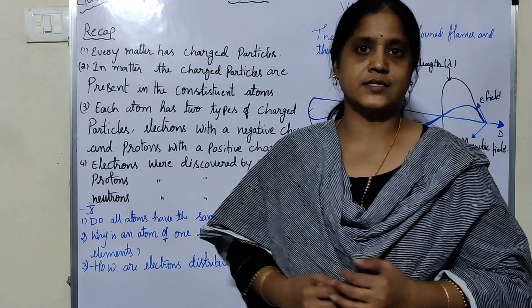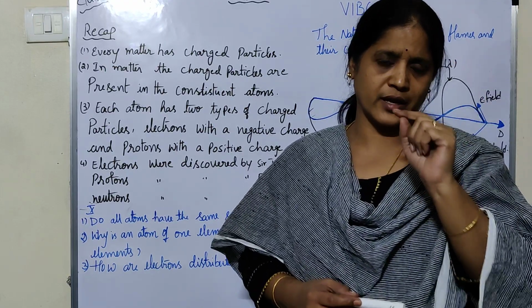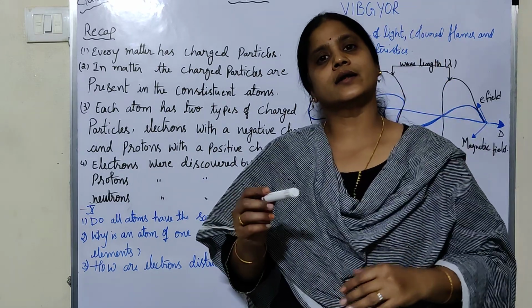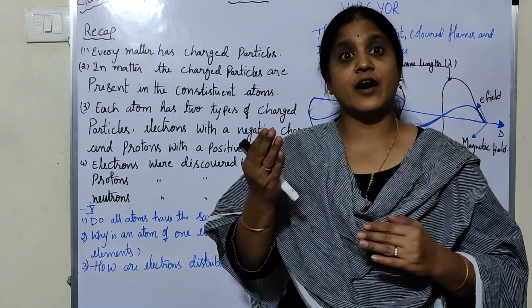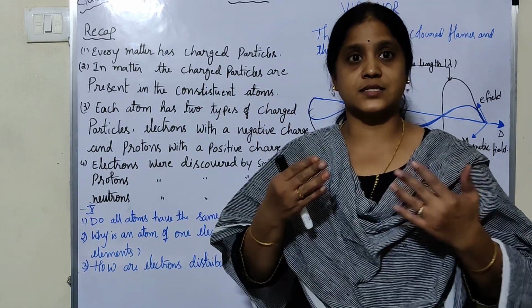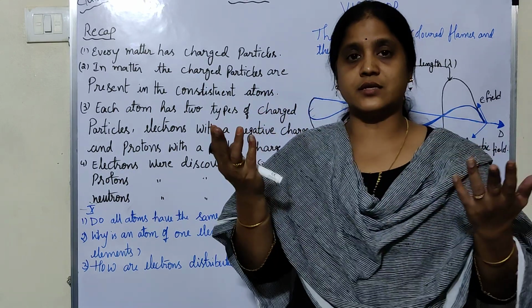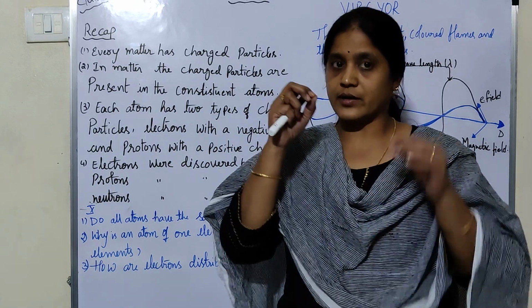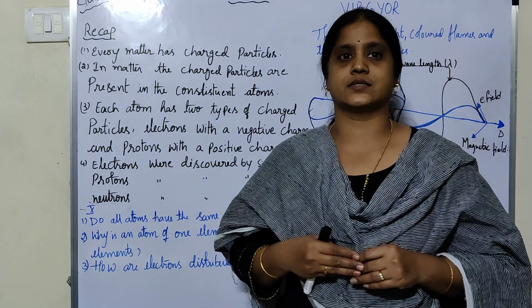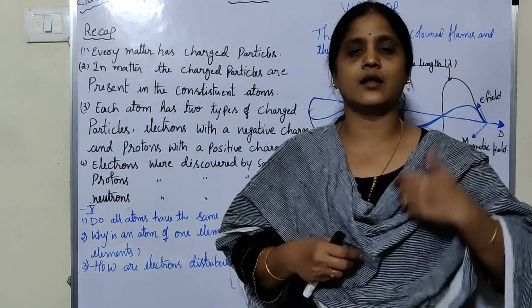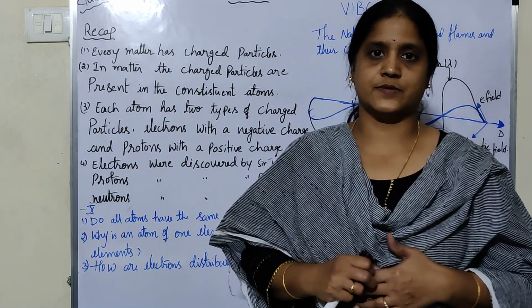And I will give one more example. If you take our hair, it is very thin. If you take one hair, and compare its size with the atom, it is 500 times bigger in size. That means the atom is very small, we cannot see it with our naked eye. So our tiny hair is 500 times bigger in thickness, not in length. That much small particle is known as an atom.